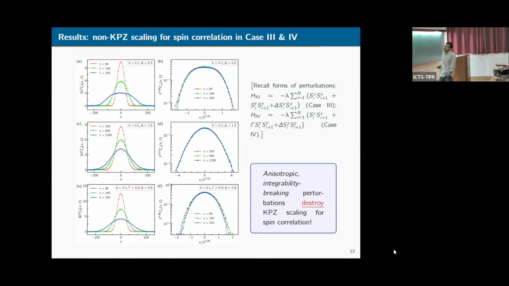And in E and F, we show the results for the XYZ case, and here also we do not find any signature of KPZ behavior. So we conclude that these anisotropic integrability breaking perturbations destroy KPZ scaling for spin correlation.